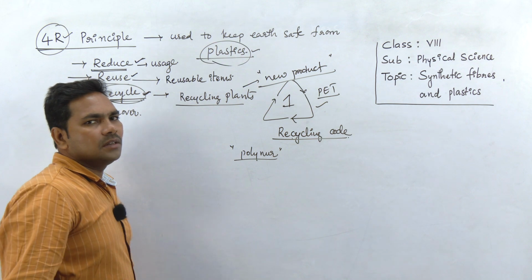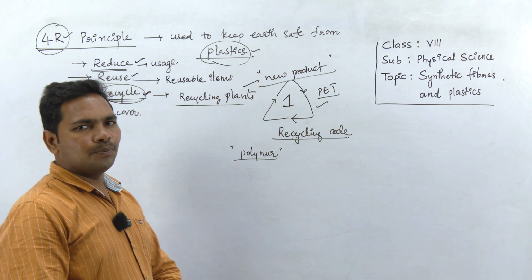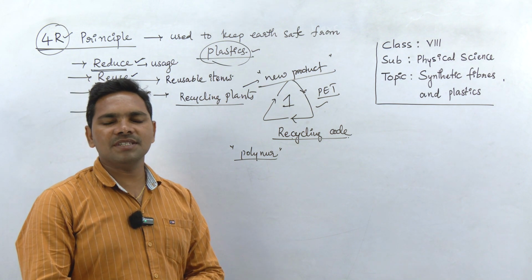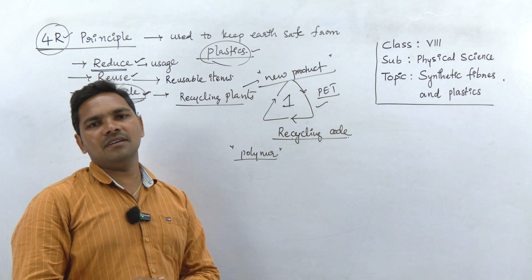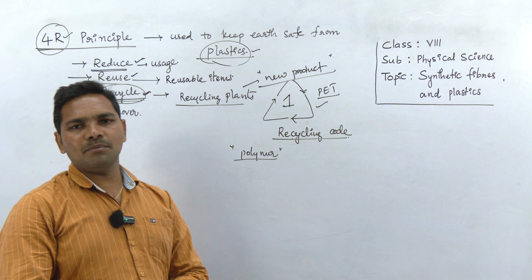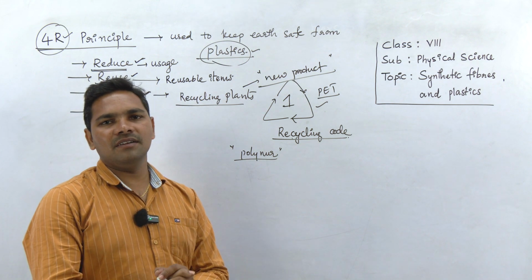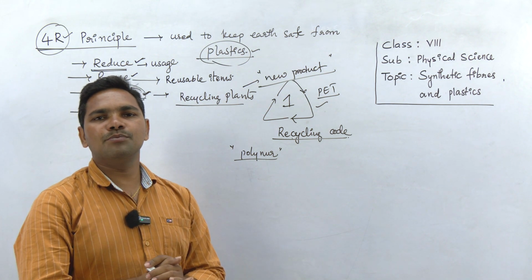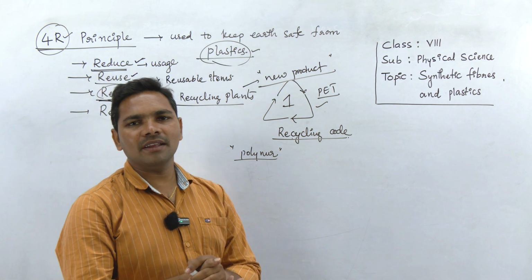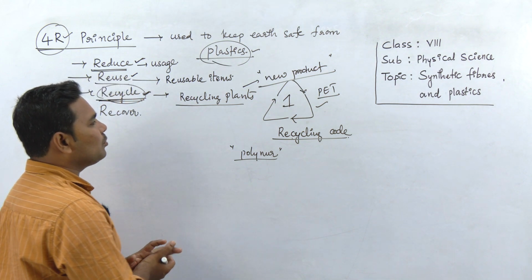These new products can be used as they are new. We often hear about virgin plastic. Virgin plastic means it is a freshly prepared item, the first item prepared using that plastic. Whereas other plastics, like second grade plastics, are actually recycled. When a virgin plastic item is broken down or damaged, it is recycled to produce a second grade plastic, and that plastic is used to make different types of new products, right?